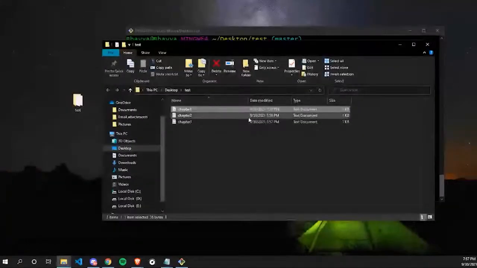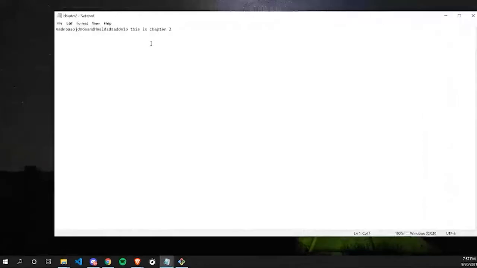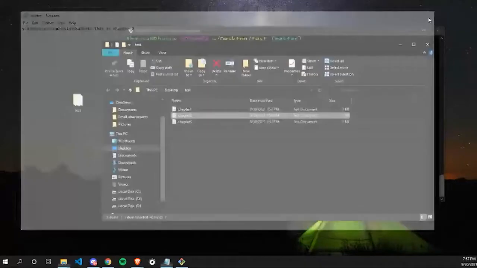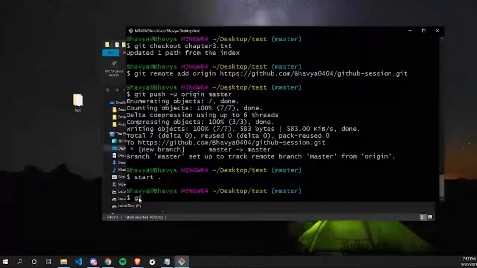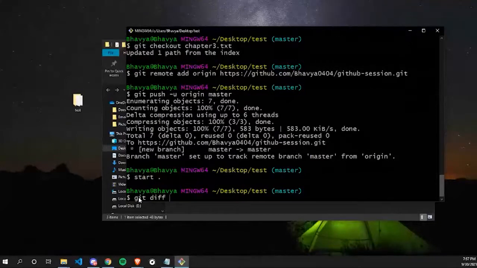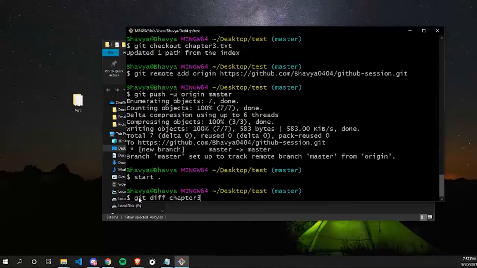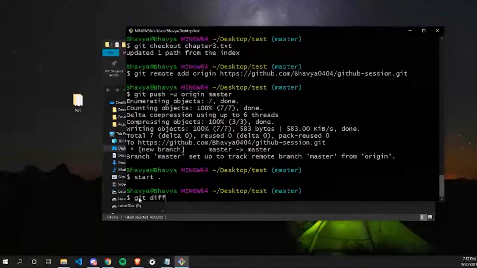Now, let's say I have messed this up and I don't remember what was my previous content in these files. For that, the command git diff comes in. I type git diff, and previously I messed up only the chapter3.txt file. That's why I specified it with its name, chapter3.txt. But right now I have messed up 3 files, and I want to see what was the previous content of all these files. So for that, you can write git diff space dot.